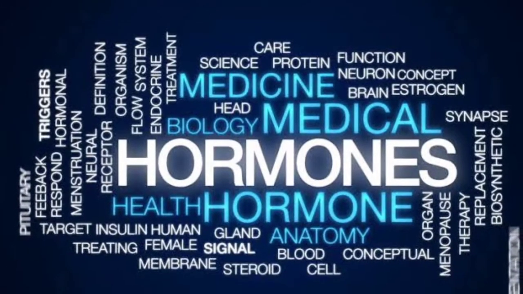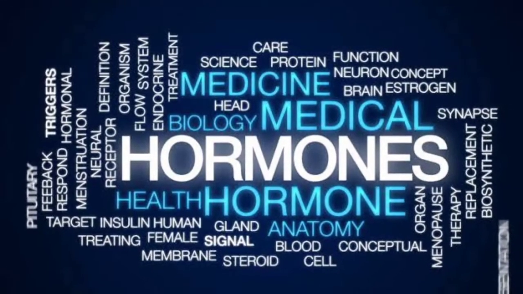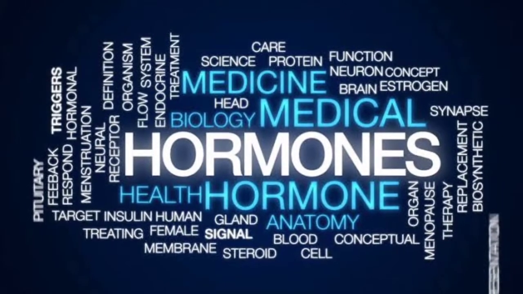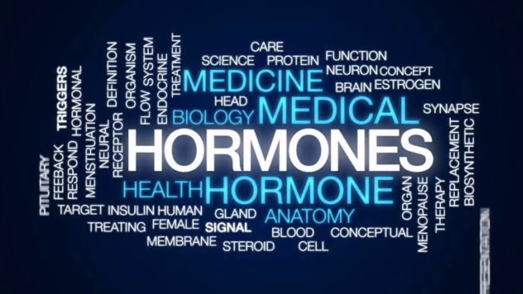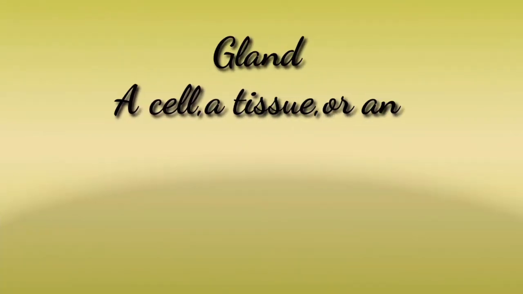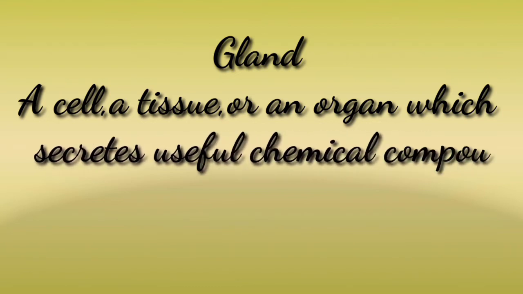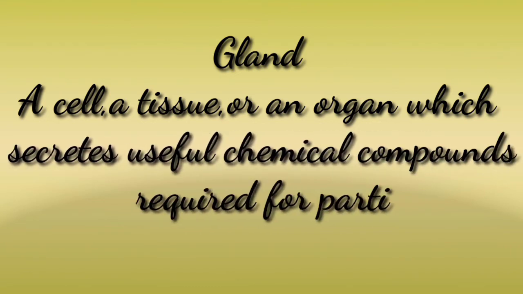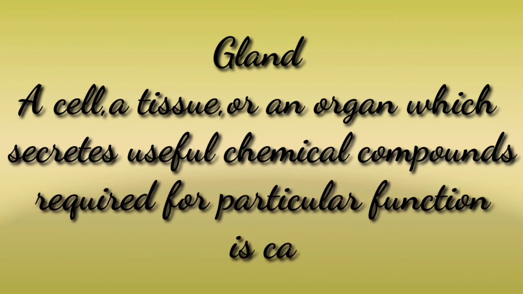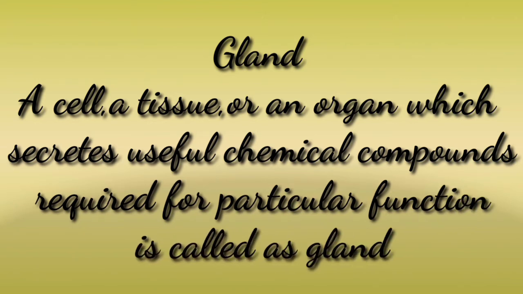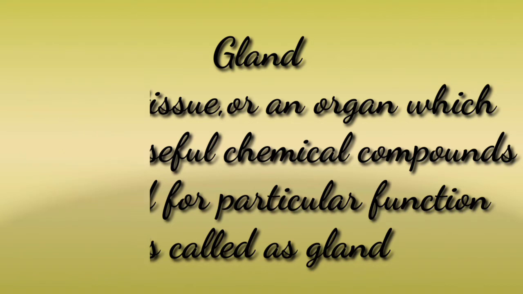Before seeing the hormones, we need to see the secretions done by these hormones and what are the organs which secrete the hormones. The glands are the organs which secrete the hormones. Let us see the definition of gland. A cell, a tissue or an organ which secretes useful chemical compounds required for a particular function is called a gland.